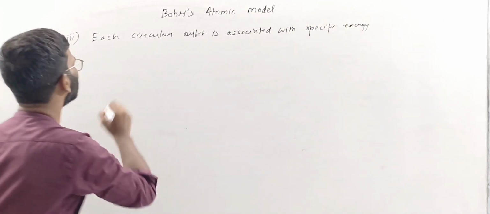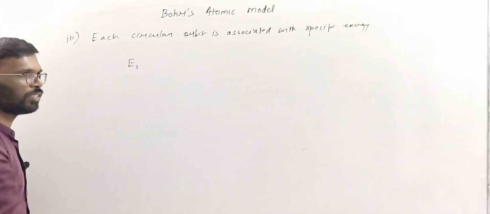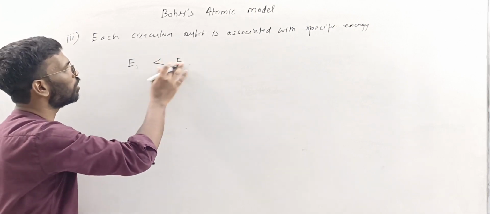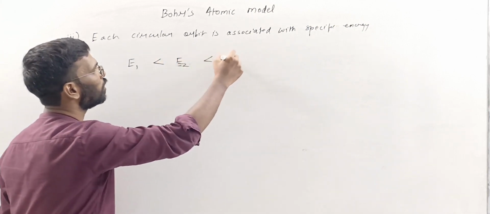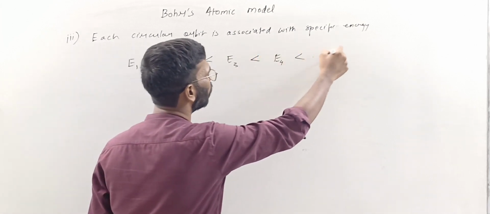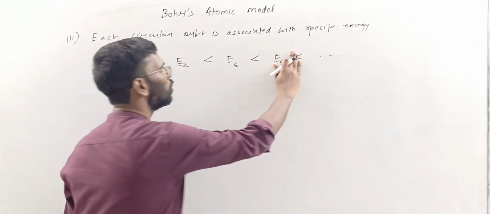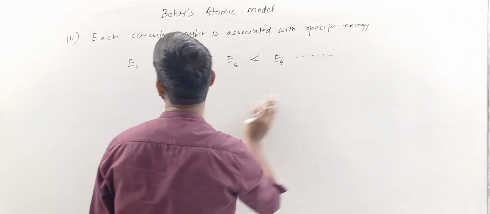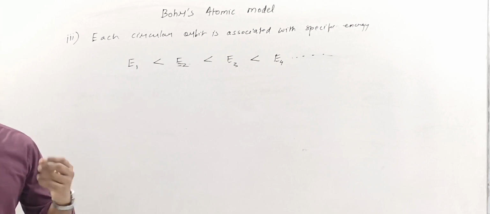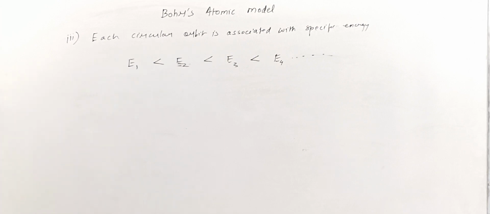Let's say E1 is the energy of the first orbit, then E2 is the energy of the second orbit, E3 is the energy of the third orbit, E4 is the energy of the fourth orbit, and so on. So as we go away from the nucleus, the energy of the orbit increases. Each orbit is associated with a definite amount of energy.